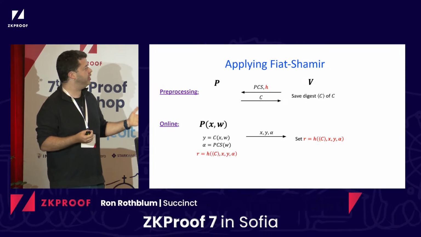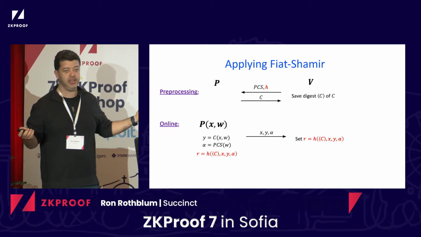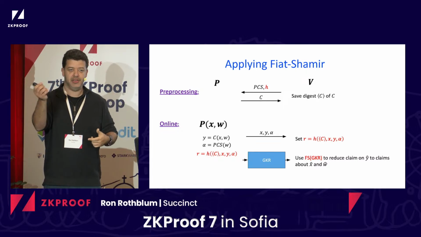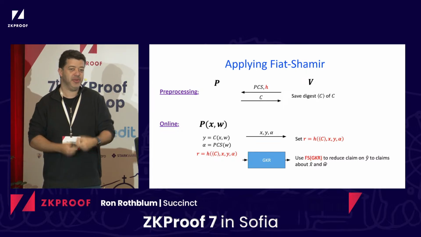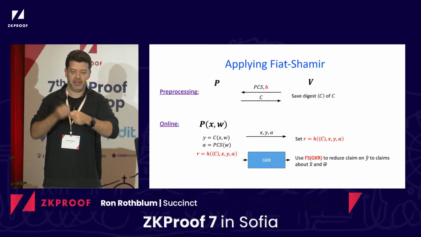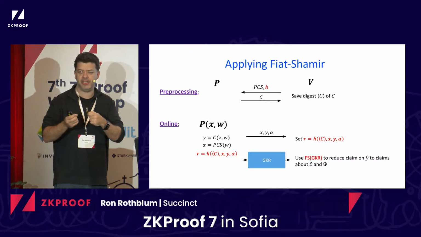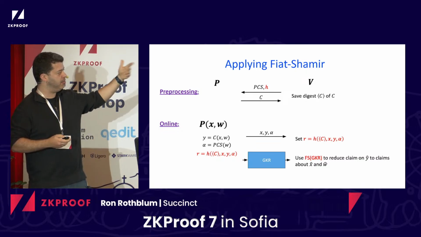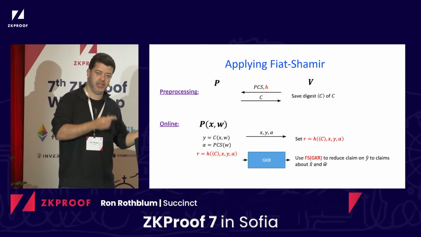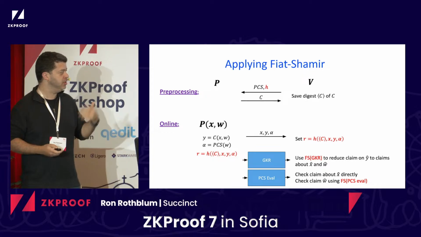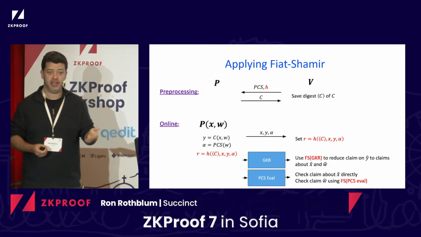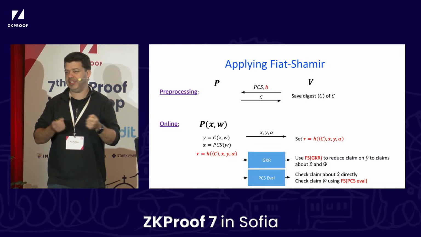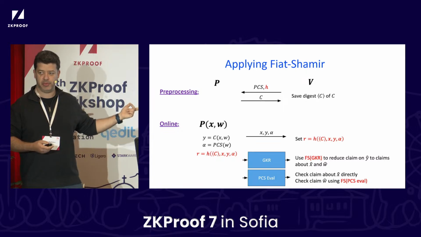The nice thing about the Fiat-Shamir is that the prover can similarly compute R without any interaction. And now they can start running the actual interactive step of GKR, but also here we'll apply internally Fiat-Shamir. So all of the internal random coin tosses that we didn't talk about so much, but that happen internally in GKR are going to be done using Fiat-Shamir. Eventually we get a claim about the encoding of X and encoding of W. The claim about X you check directly, and the claim about W you do using the PCS evaluation. If your PCS is by itself interactive, you're also doing Fiat-Shamir to that.